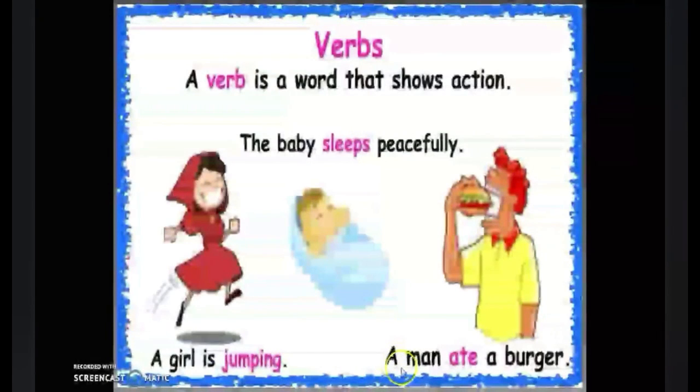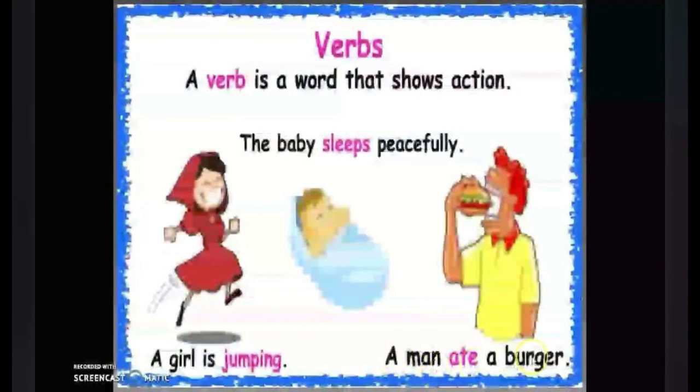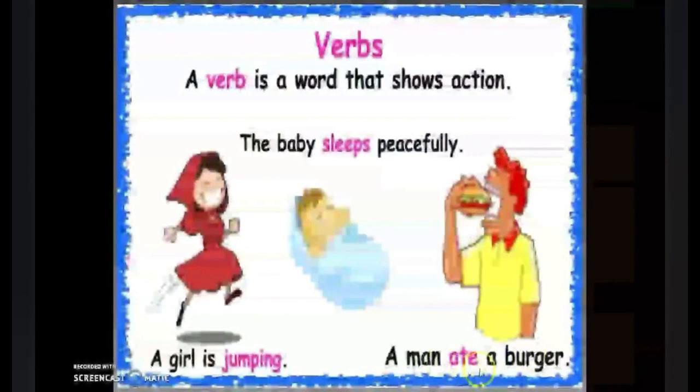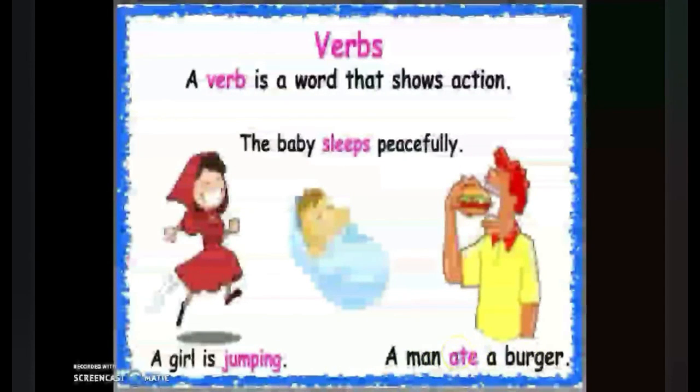And in the third example, a man ate a burger. Now ate is the second form of the verb eat. So this is also an action. We can all do these actions, can't we? We can all pretend to sleep, we can all jump, and we can also act to eat. So all these words are basically action words, as we can all act these words. This is why they are called verbs.